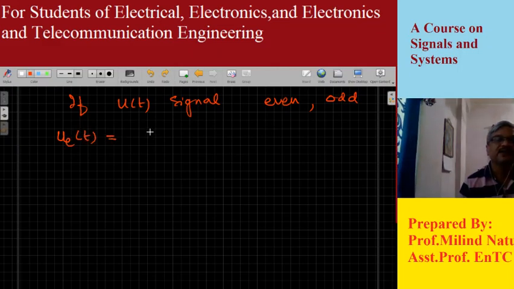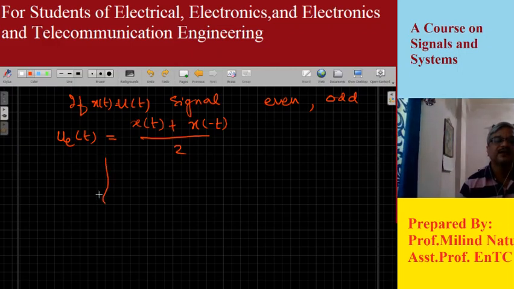If this is the x of t signal, equal to u of t, then the even part, u e of t, will be equal to x of t plus x of minus t divided by 2. I have x of t in my hand, but I don't have x of minus t. So how can we plot x of minus t?